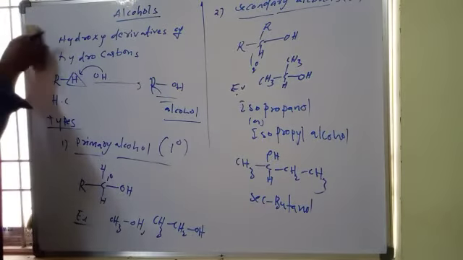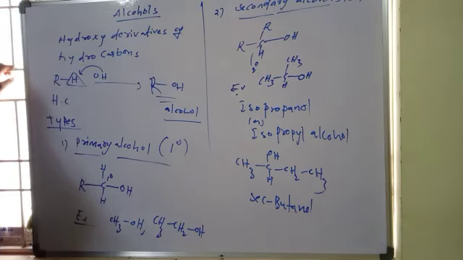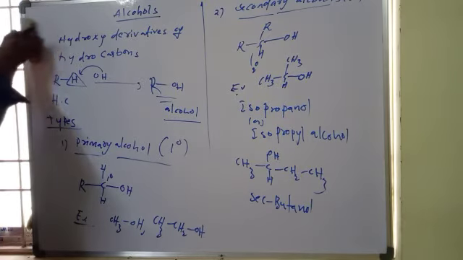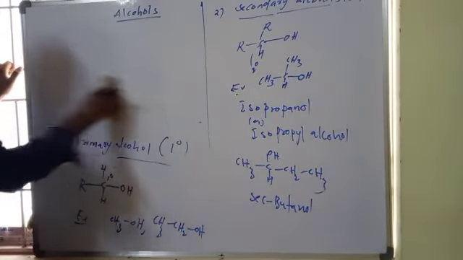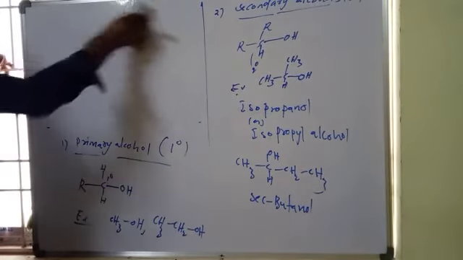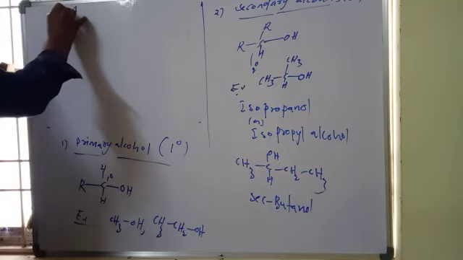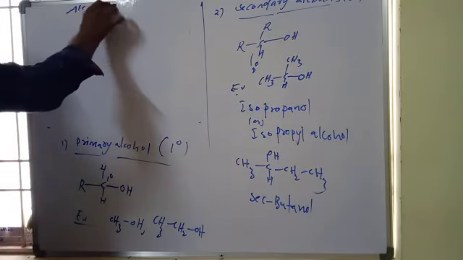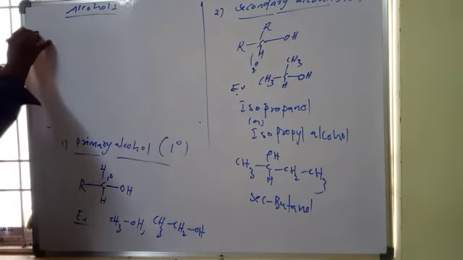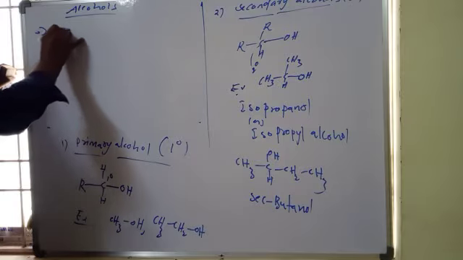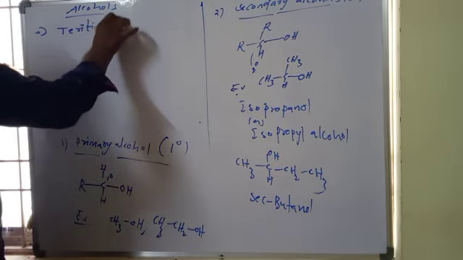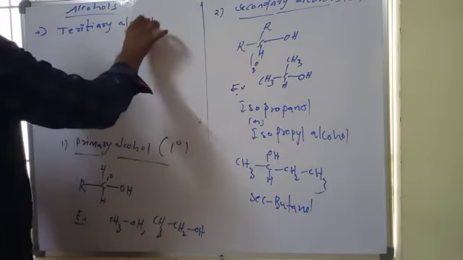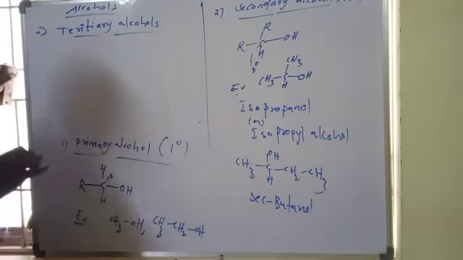Next, the third type: tertiary alcohols.